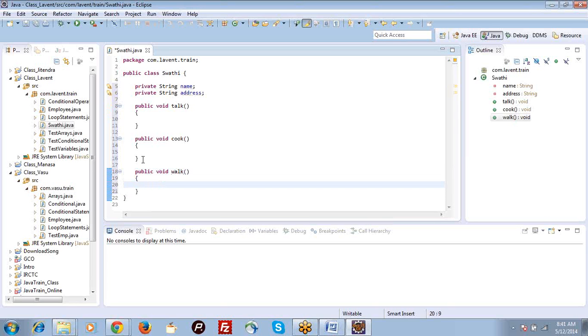So whatever tasks you do, I will make them as methods in my class. Whatever properties you contain, I will make them as properties. So typically a class is there to describe the behavior of an entity.